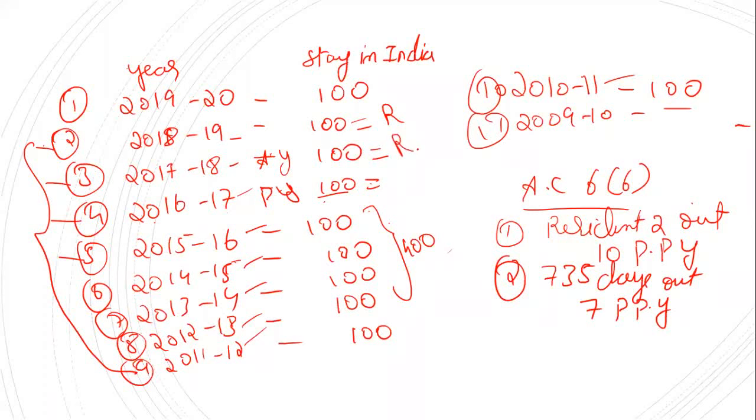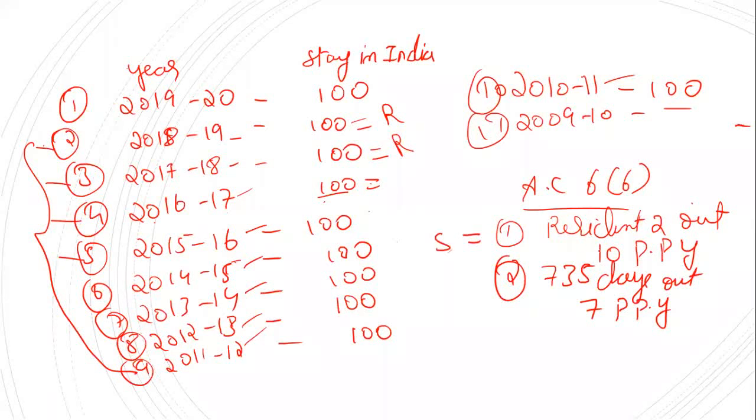So he will be called a resident in the year 2017-18. So here you came to know that he satisfied the first additional condition. No need of going further. So he satisfies the first condition.